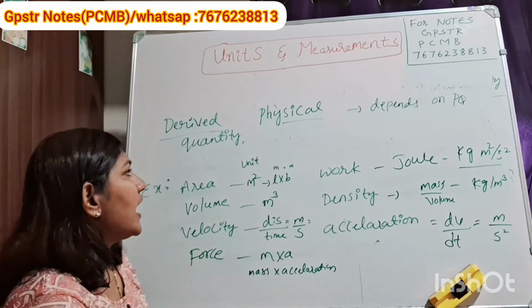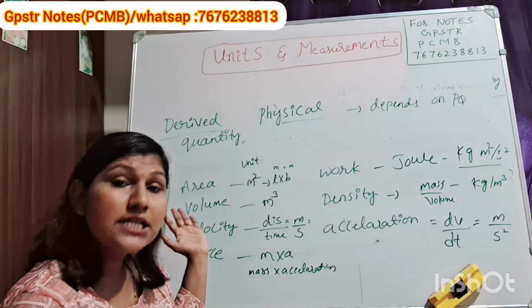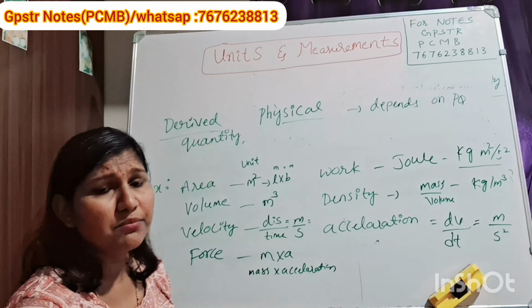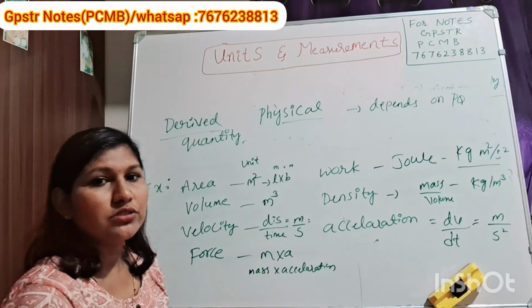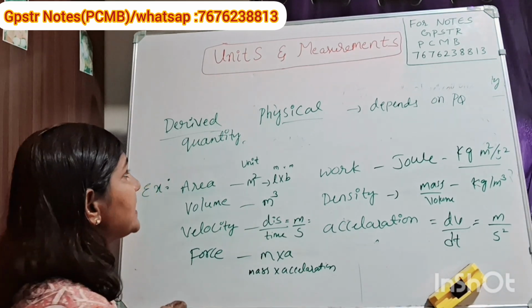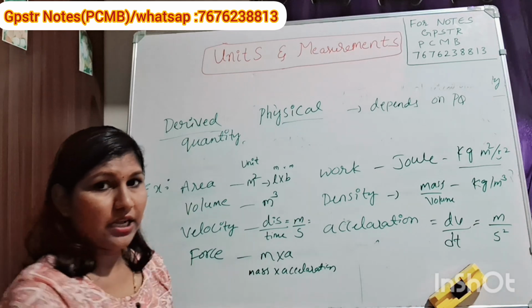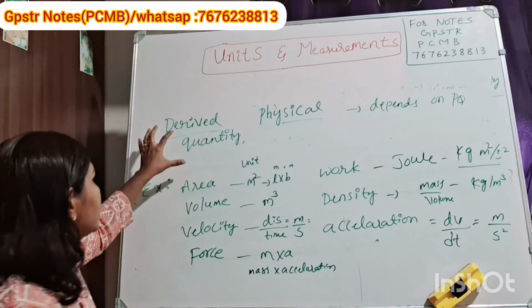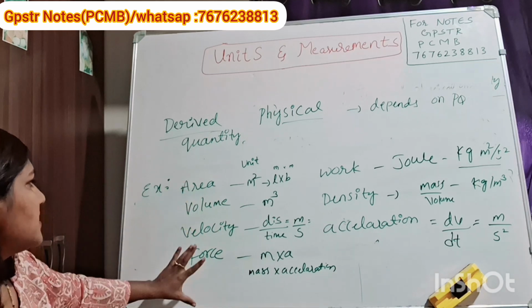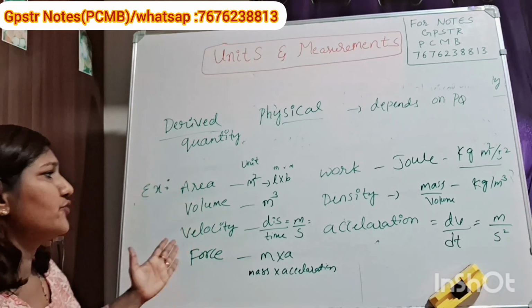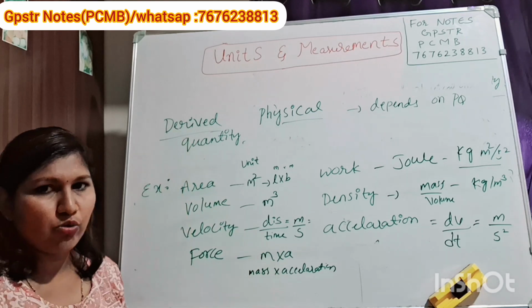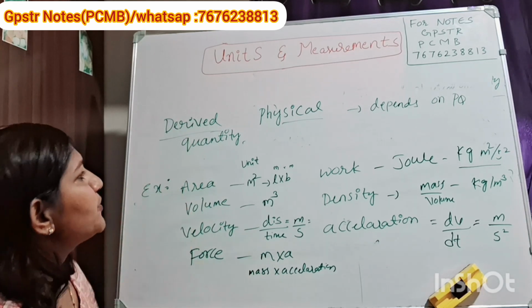Again, in fundamental there are 7 types of quantities. What are those? We already studied: length, mass, time, temperature, luminous intensity. There are 7, I already told. And derived physical quantities: I mentioned area, volume, velocity, force, work, density, acceleration, which depend upon physical quantities. So these are the two concepts you remember.